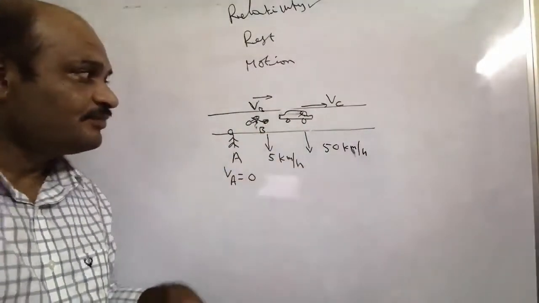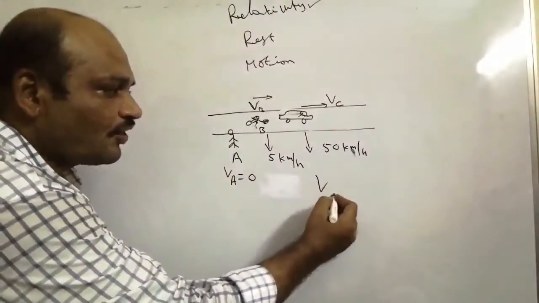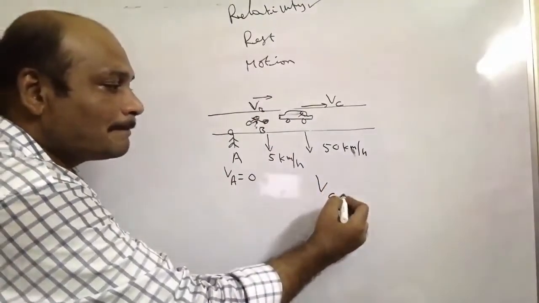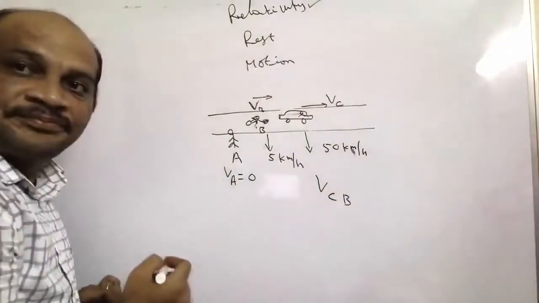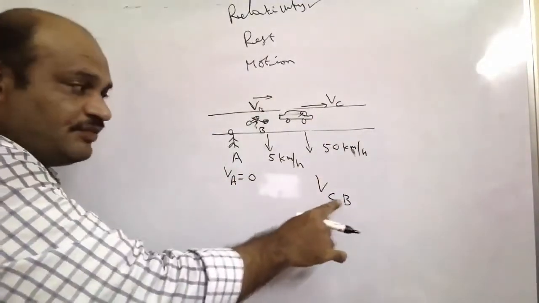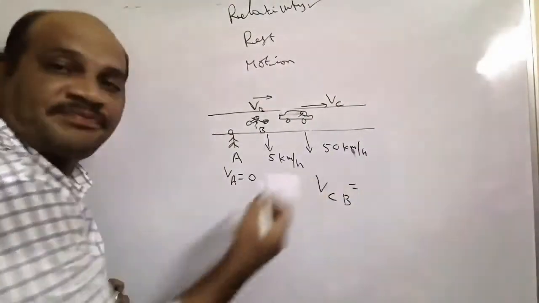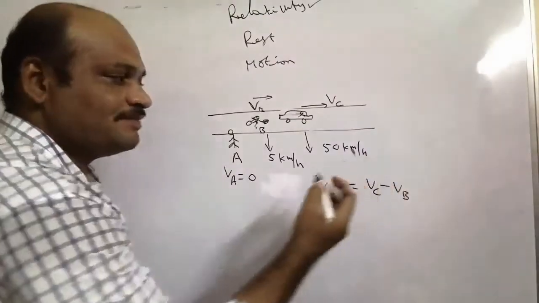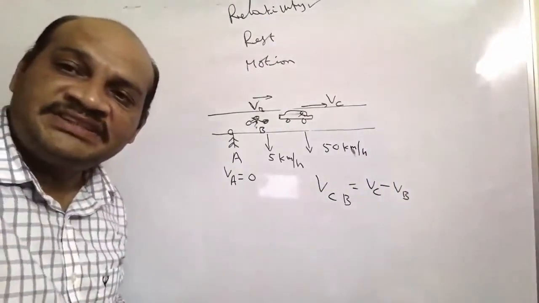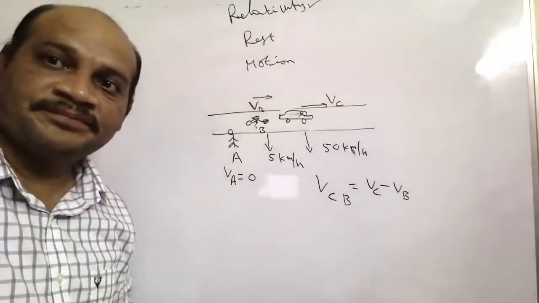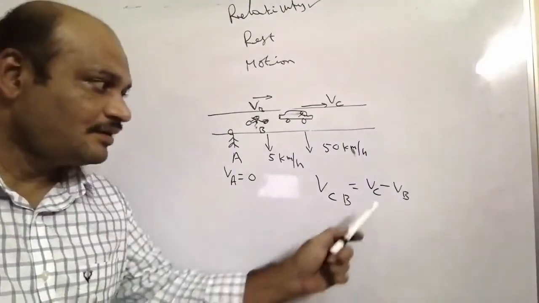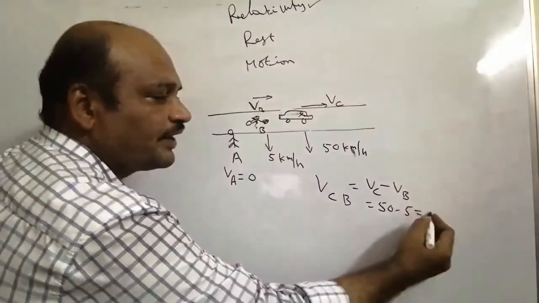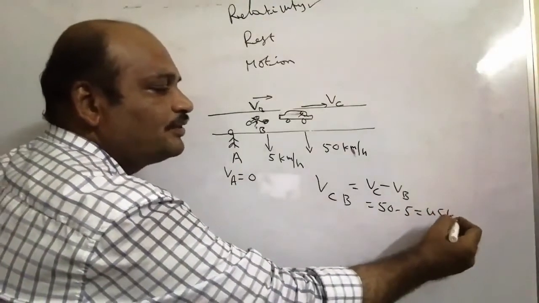In the same way, the velocity of the car with respect to B, the velocity of C with respect to B, is VC minus VB, which means 50 minus 5, 45 kilometers per hour.